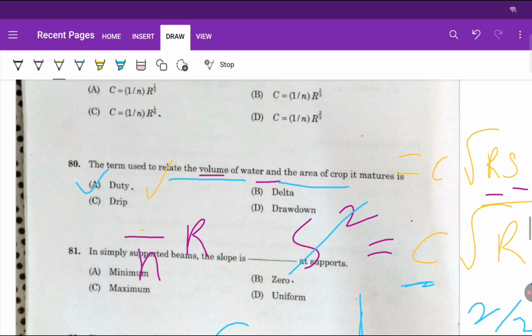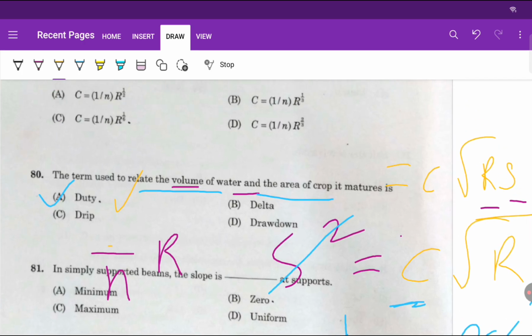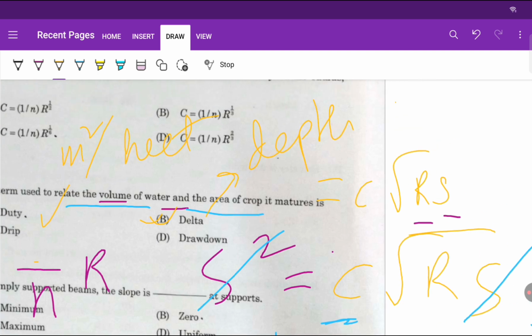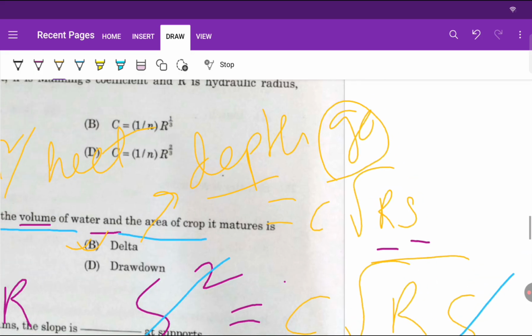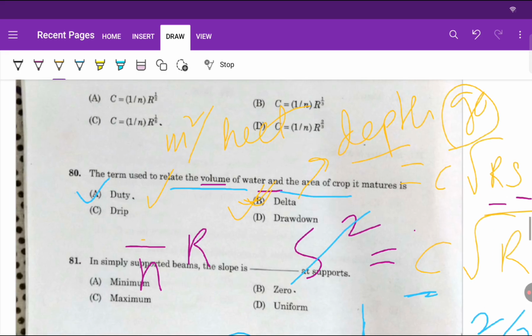That is called duty. Duty is expressed in hectare per cumec. Delta is the depth of water required for growing a crop completely. It is the total depth required for complete growth of a crop, that is called delta.